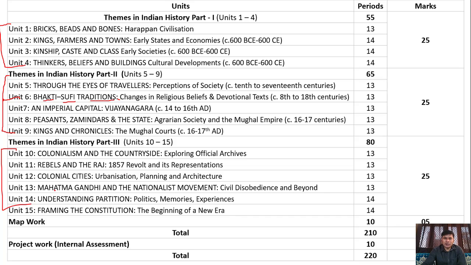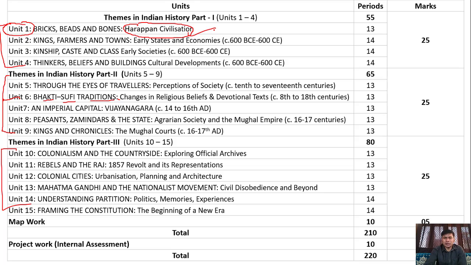So now we are going to start our first chapter, that is Bricks, Beads and Bones. This is part of ancient history. In this chapter we will deal with the Harappan civilization. This was the greatest civilization and we can say the oldest civilization for our country. So we are going to discuss the Harappan civilization. This civilization is also known as the Indus Valley civilization.